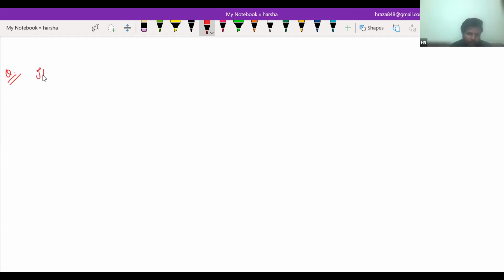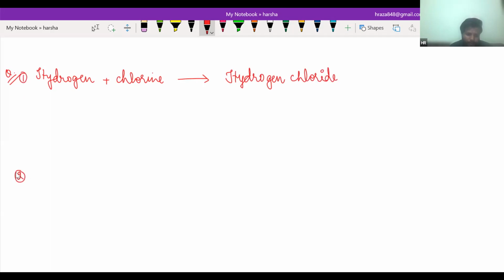Balance it. Hydrogen plus chlorine will give hydrogen fluoride. Barium chloride plus aluminum sulfate.